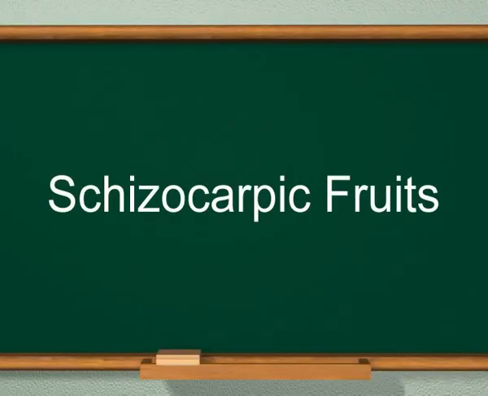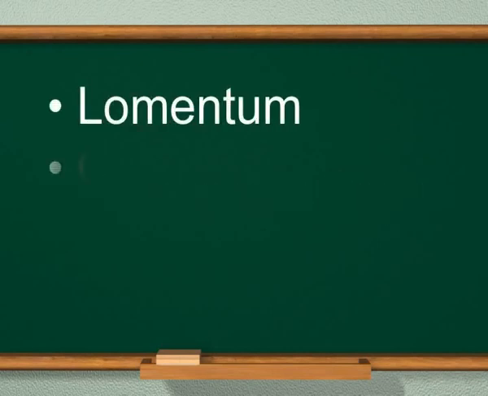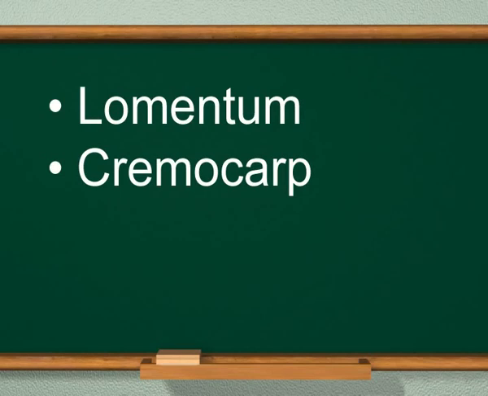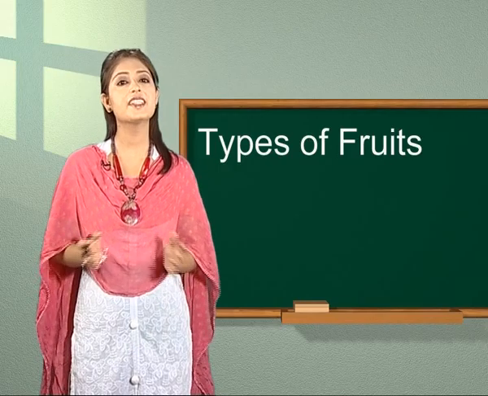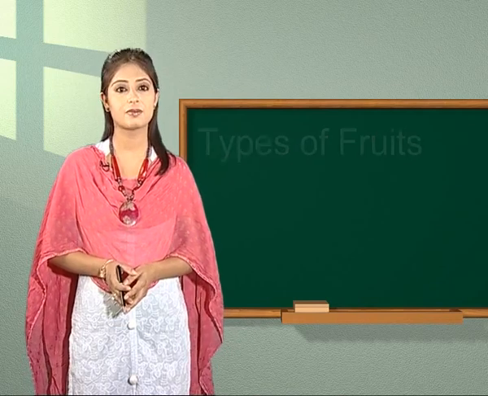Schizocarpic fruits are of different types. These are Lomentum, Cremocarp, Regma, Carcerule. Let us discuss these types.